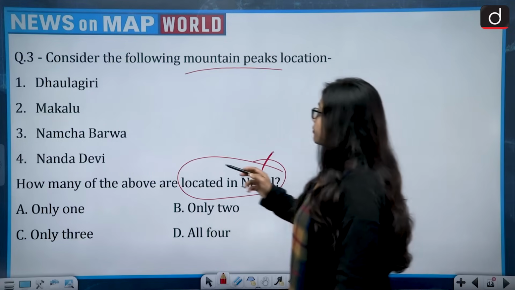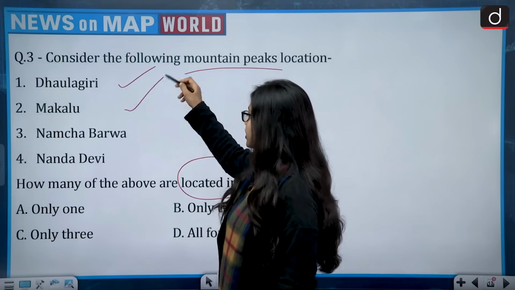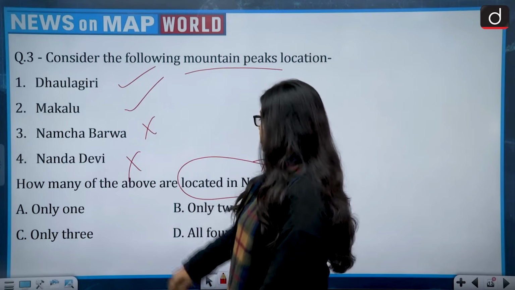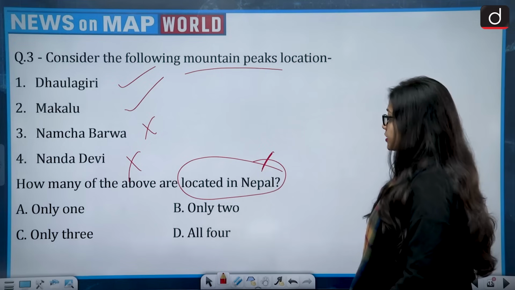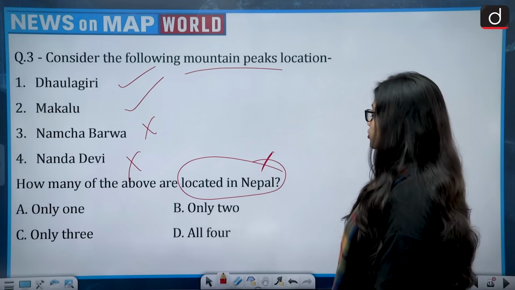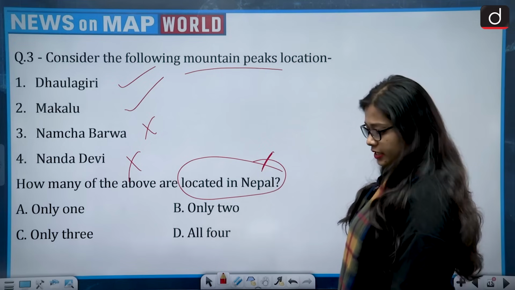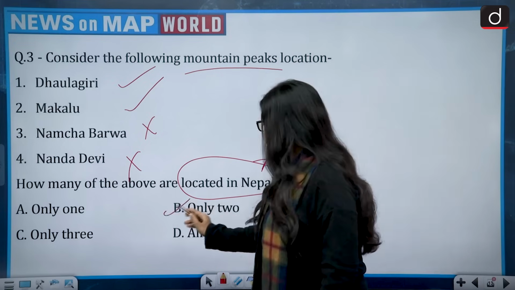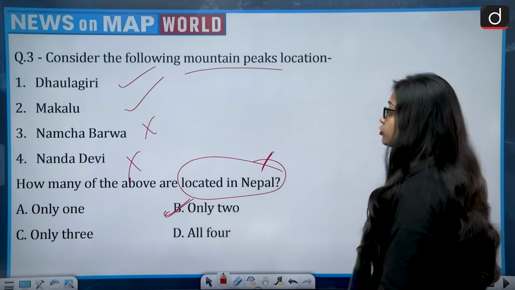So located in Nepal: Dhaulagiri, yes. Makalu, yes. Namcha Barwa, no. Nanda Devi, no. So how many are correct? It is 2. So only 2 is the correct answer of this question. The correct answer is option B, that is only 2.